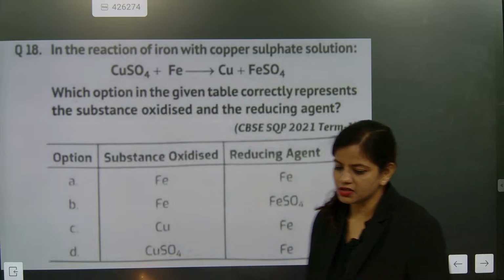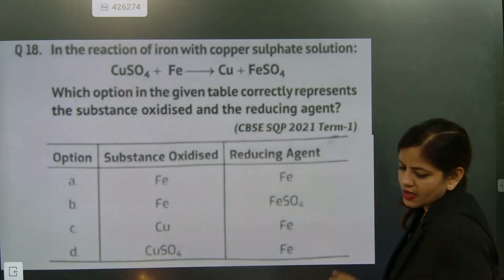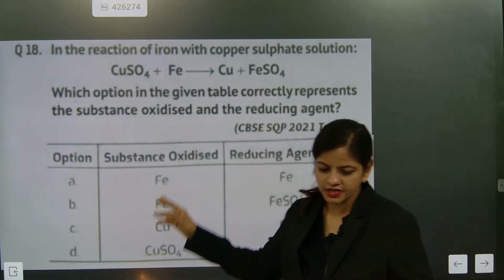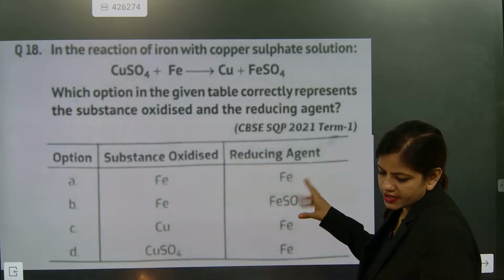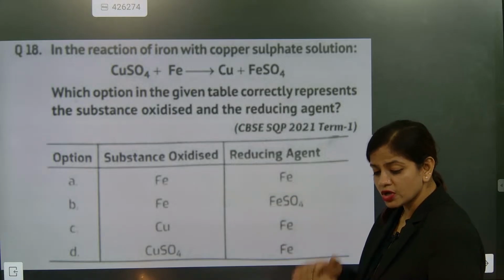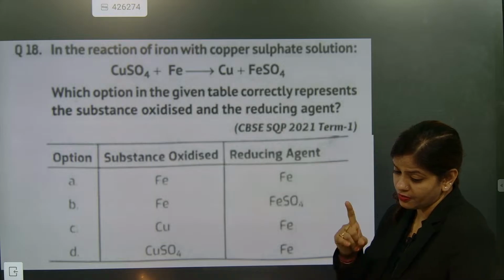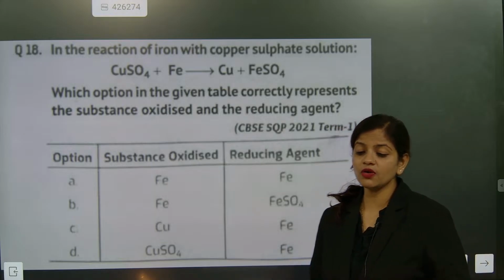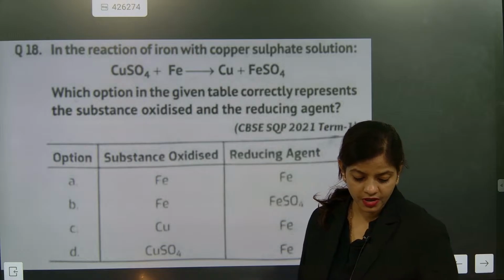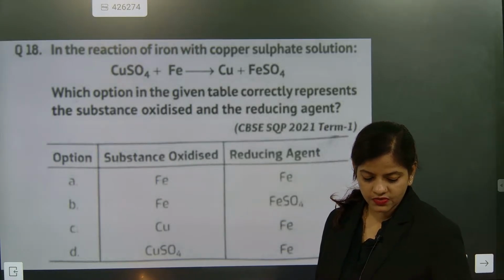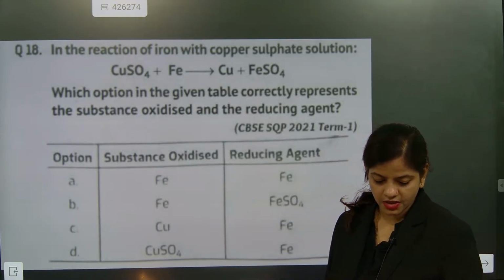Again and again I taught this one. Yes, the answer to question 18 is A. Here the substance which is oxidized is iron, and the substance which is acting as the reducing agent is also iron. The one which gets oxidized becomes the reducing agent. You remember this one. This is the most important thing to remember: the one which gets oxidized becomes the reducing agent.